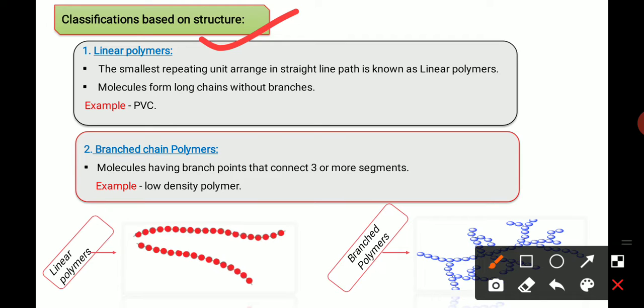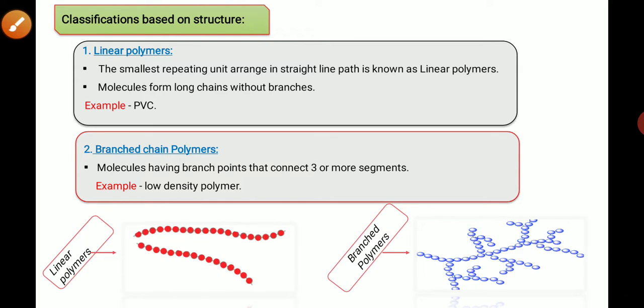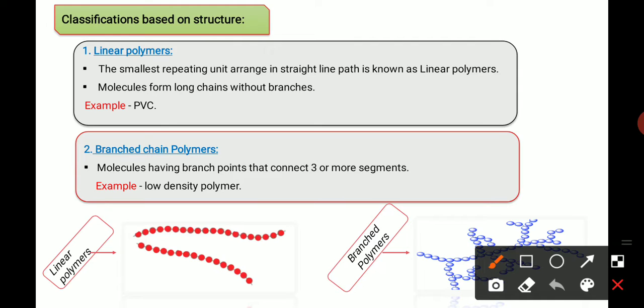Just look at the figure so that you can easily understand the linear polymers. This one is the linear polymer. These are the smallest monomers, and when these monomers are repeatedly arranged in a straight line pathway, it is known as a linear polymer. Again, what do we mean by linear polymers?